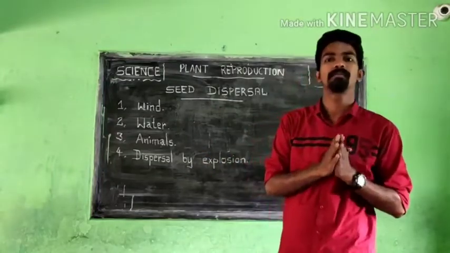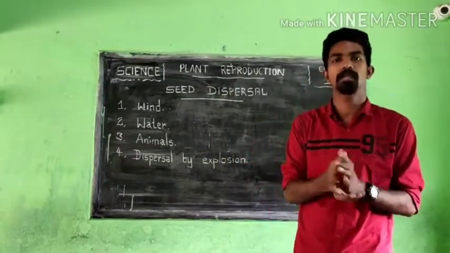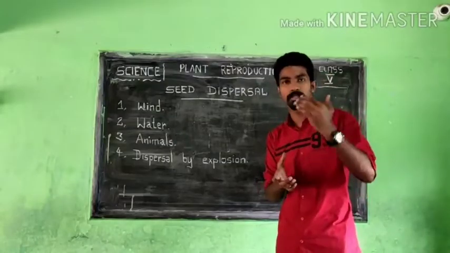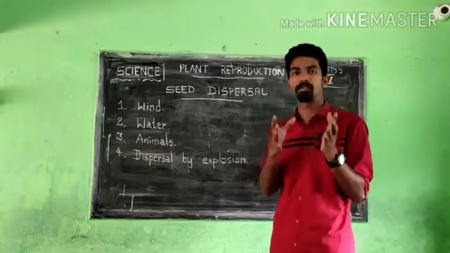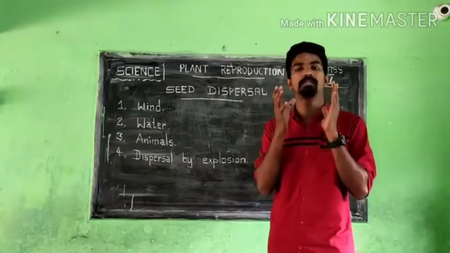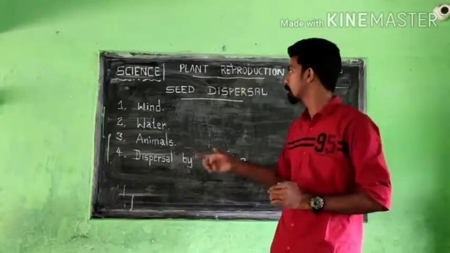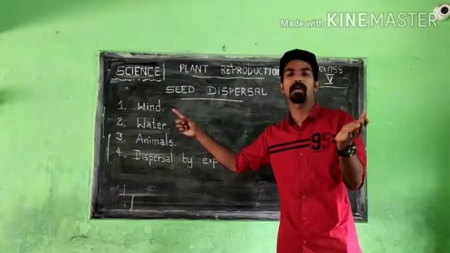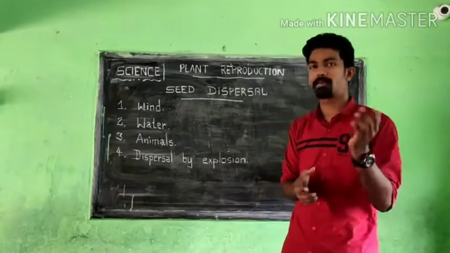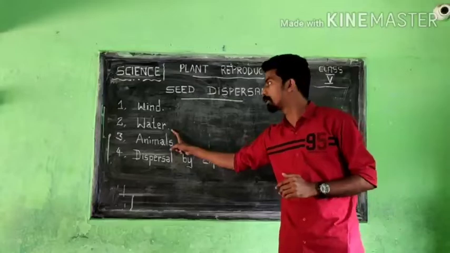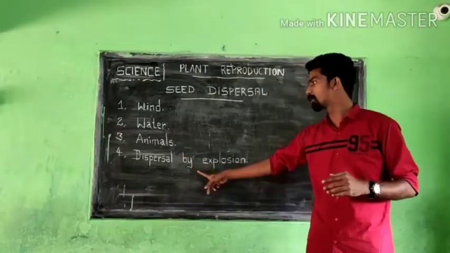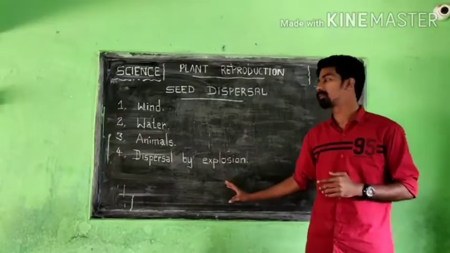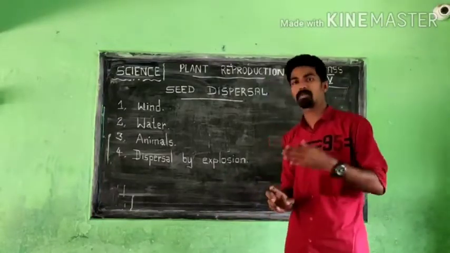Plants need to scatter their seeds. By nature there are techniques for the movement of seeds from one place to another: with the help of wind, water, animals and human beings, and by explosion.